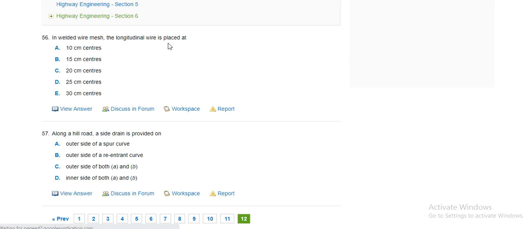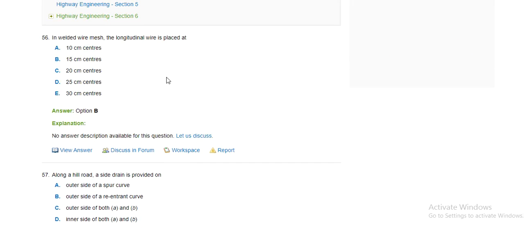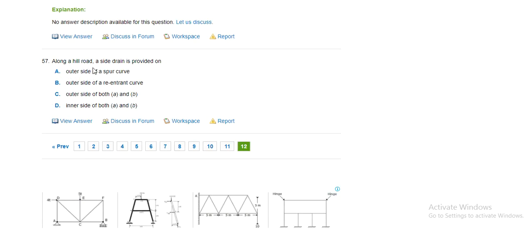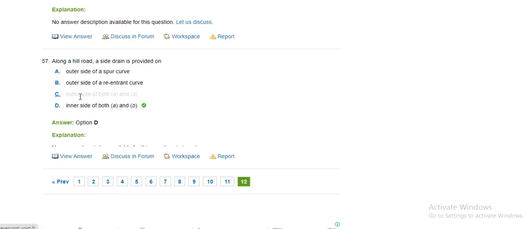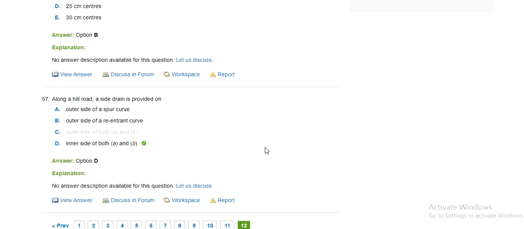And in a welded wire mesh, the longitudinal wire is placed at 15 centimeter. Along a hill road, the outer surface of the curve, outer side of the side A and B, inner side of the side A and B. So our answer is